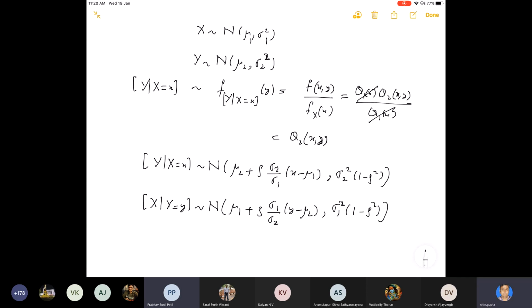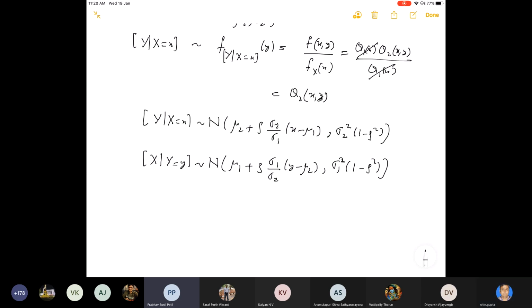So this is the quantity. Now, what is the conditional mean? This is the expected value of y given x is equal to x, and this is the variance of y given x is equal to x.